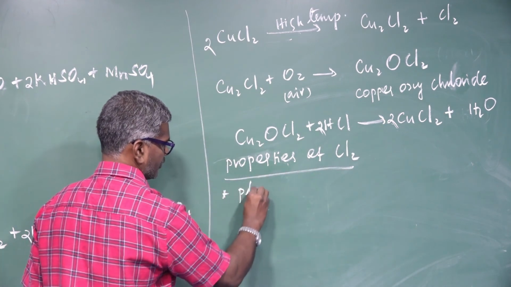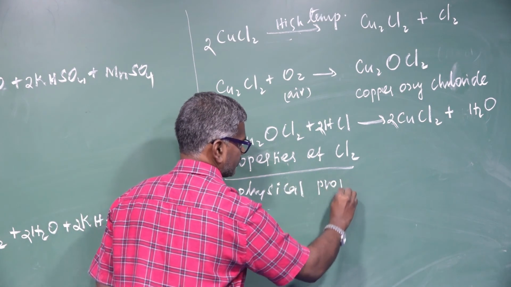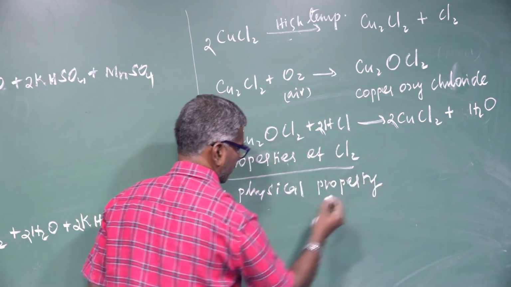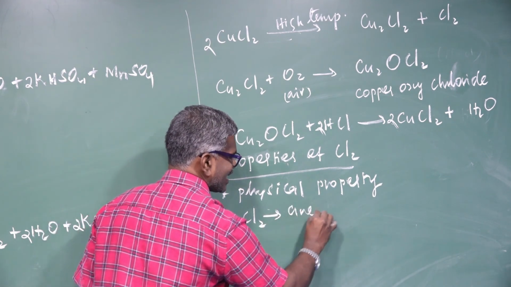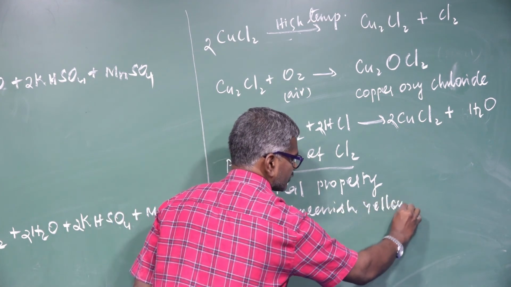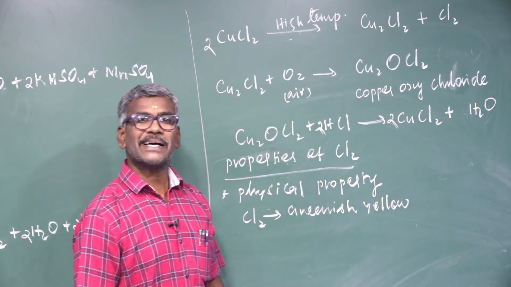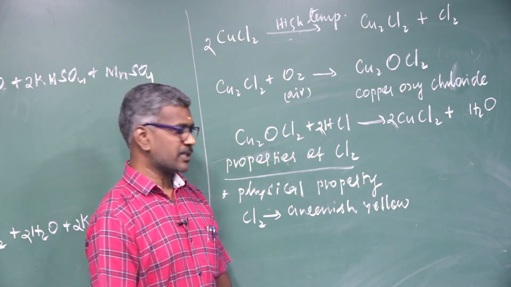First one, physical property. Chlorine is a greenish yellow color with a pungent smell, a suffocating odor and irritating power.